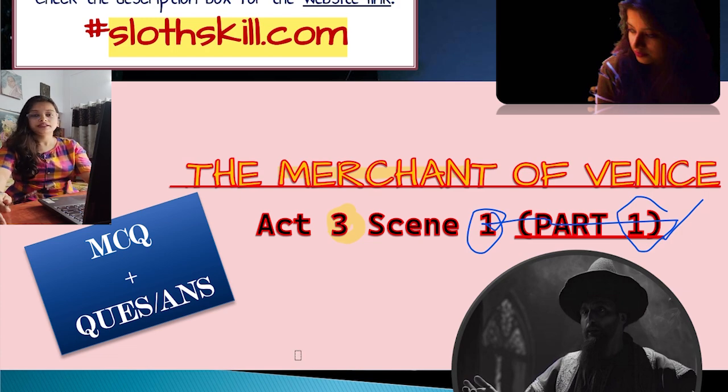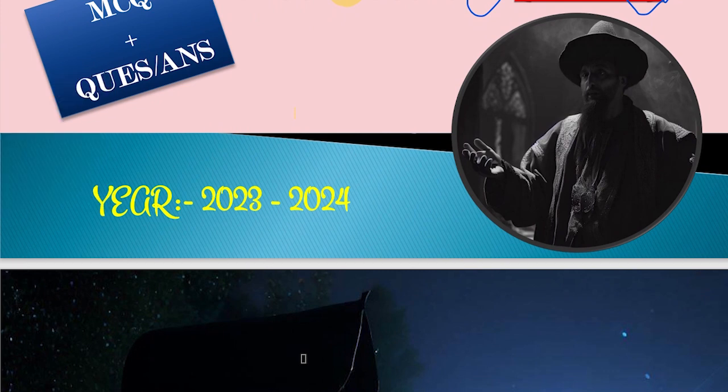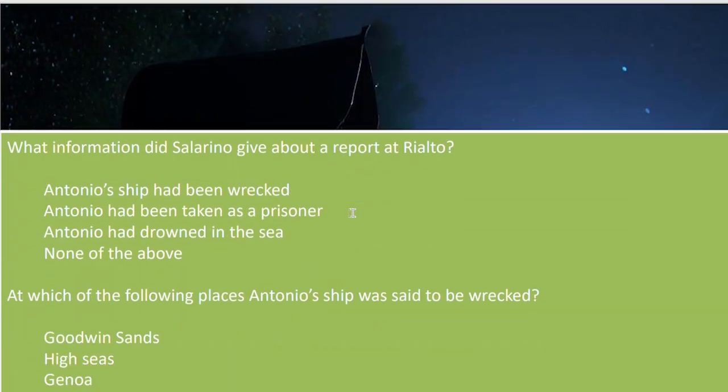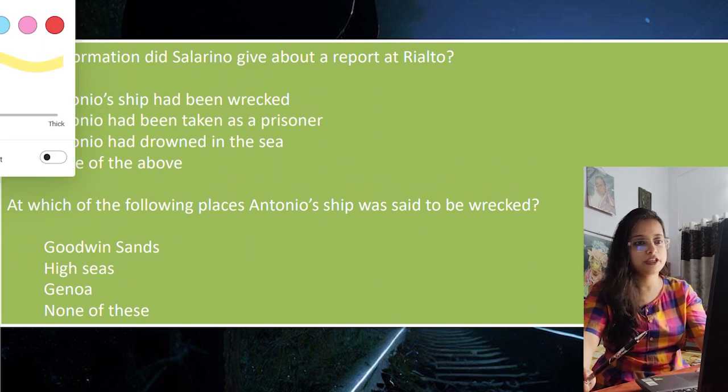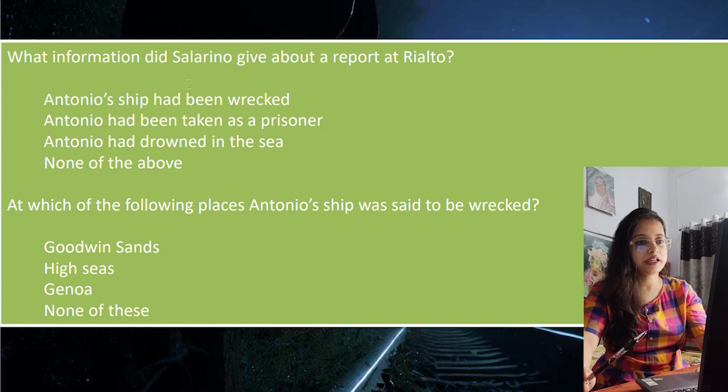First MCQ, try, you see how many you can solve yourself. Year 2023 to 2024, which means this year, it is for those students who are giving the board exam this year. First set of MCQs: what information did Salarino give about a report at Rialto? Names are important.